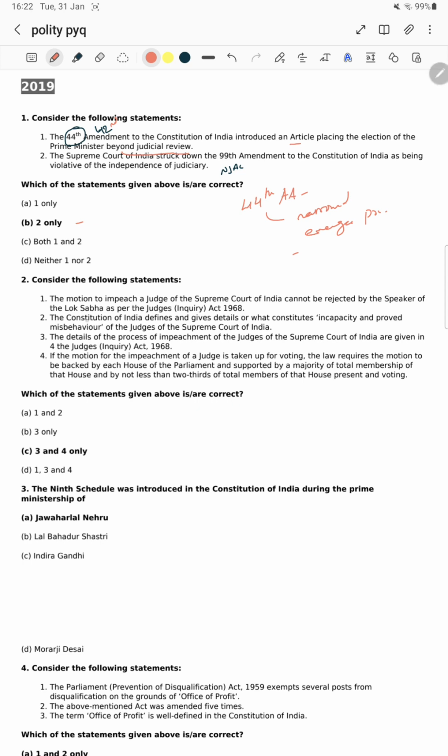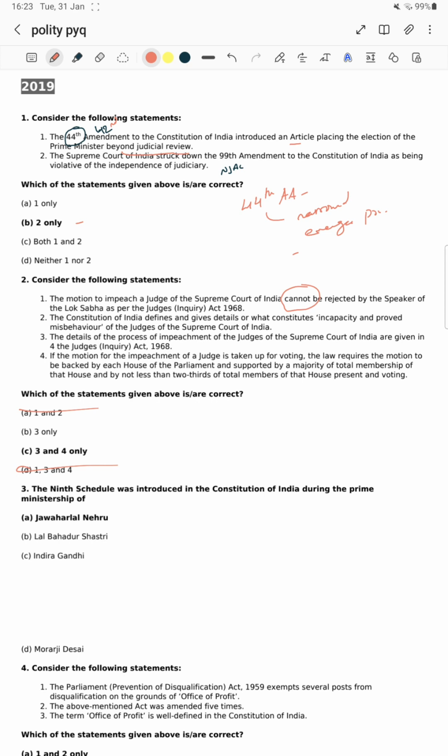Next, the second question. Consider the following statements. Statement 1: the motion to impeach a judge of the Supreme Court of India cannot be rejected by the Speaker of the Lok Sabha as per the Judges Inquiry Act 1968. This statement is wrong, because the Speaker can reject the proposal, the motion that is given. Statement 1 is wrong. If we eliminate options A and D, we have B and C.